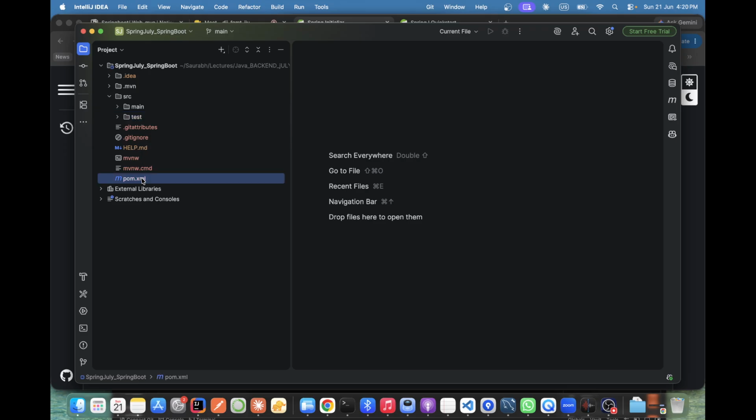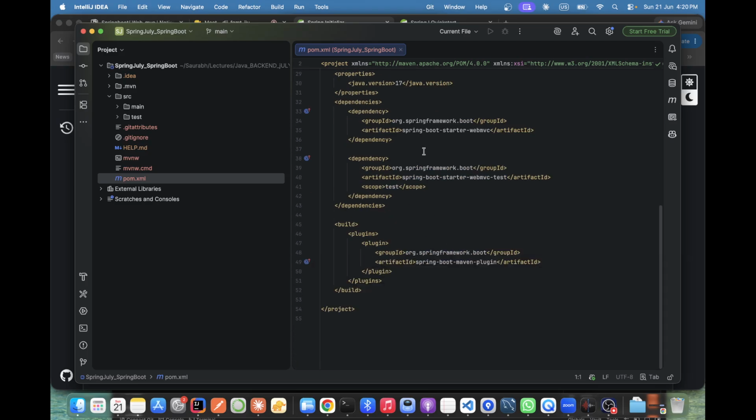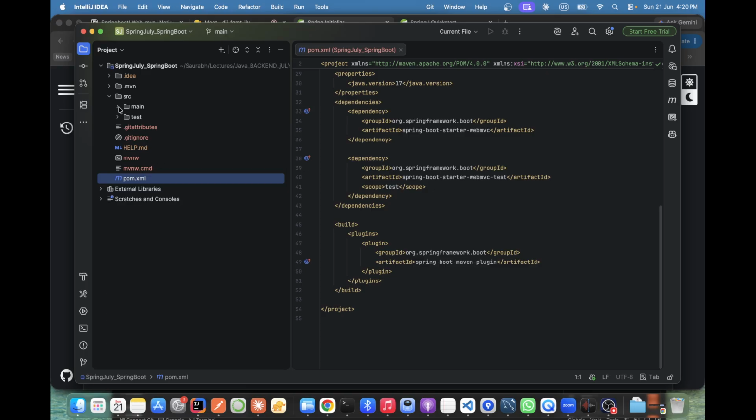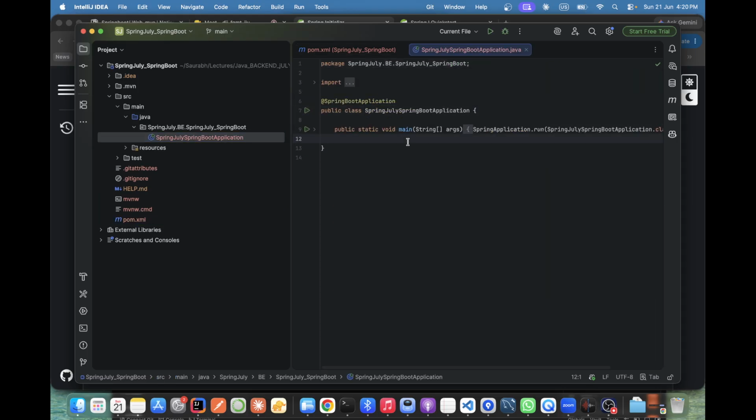And the pom.xml is what? Our dependency file. Whatever dependency we need for this project is declared there. And where will the dependencies be generated? Inside the libraries, External Libraries. Correct? Okay. Now we come here.